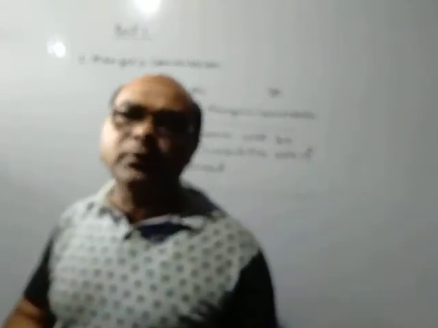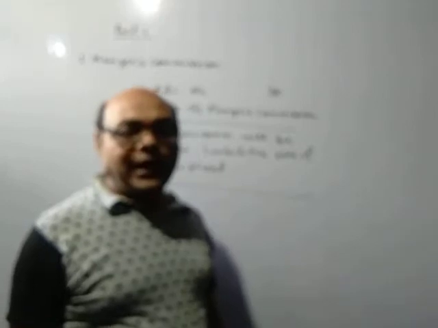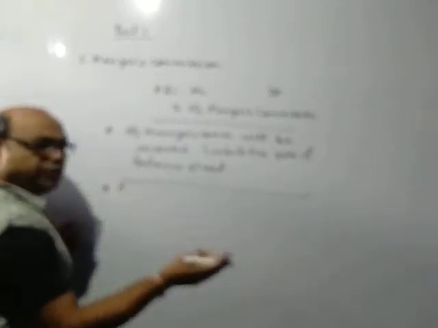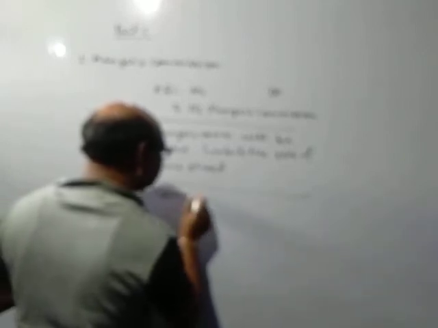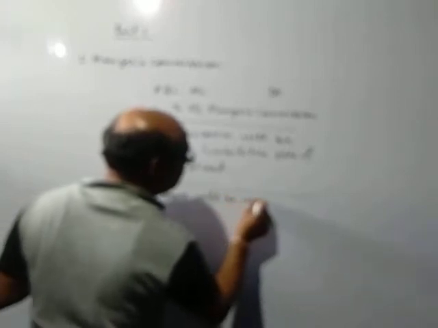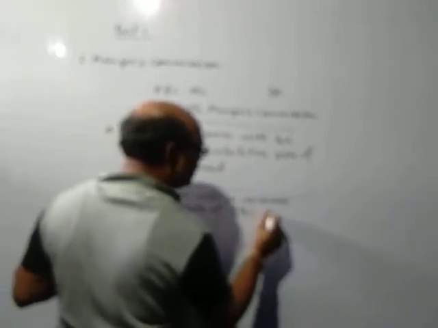Now, this means partners' commission is recorded on the debit side of the P&L appropriation account and the credit side of the partners' capital account.